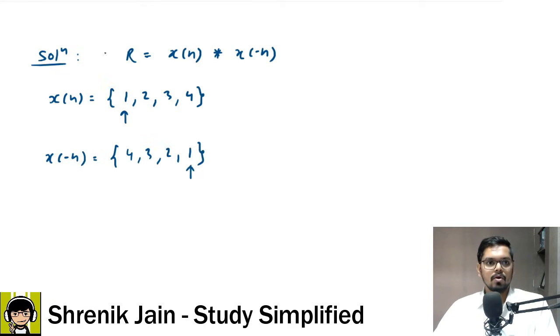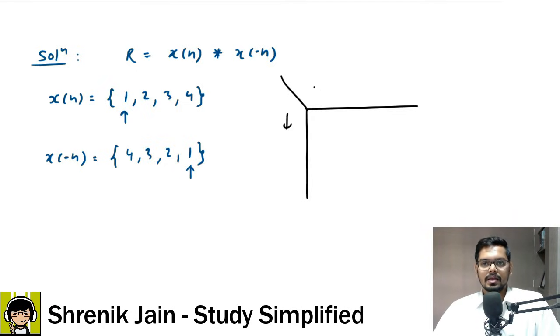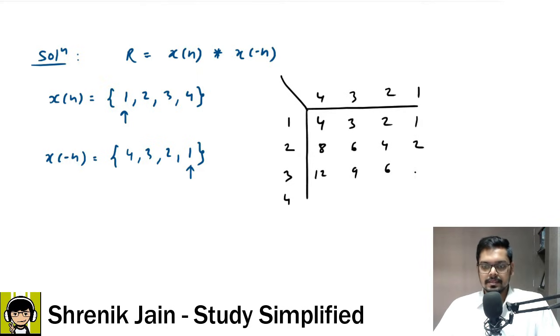So if I do my autocorrelation using a table, it would look like this, where x of n values I am writing here and x of minus n values I am writing here. Okay, you can do vice versa also if you want. Answer remains same. So 1, 2, 3, 4, and then I have 4, 3, 2, 1. Now do the multiplication. At this position we have 1 and 4. So 1 into 4 is 4. For this position we have 1, 3. So 1 into 3 is 3. Then 2, then 1, then 8, then 6, then 4, then 2, then 12, 9, 6, 3. Then we have 16, 12, 8, 4.